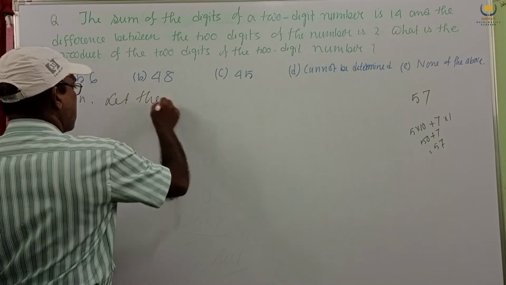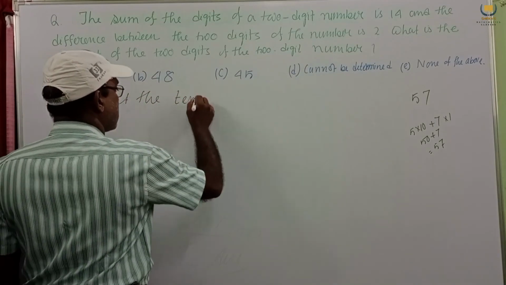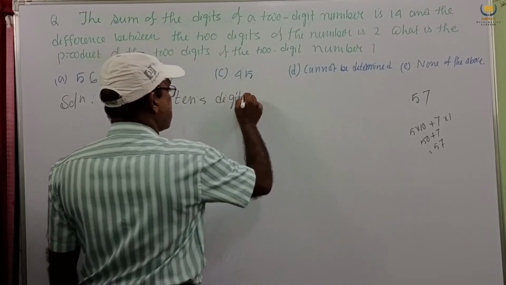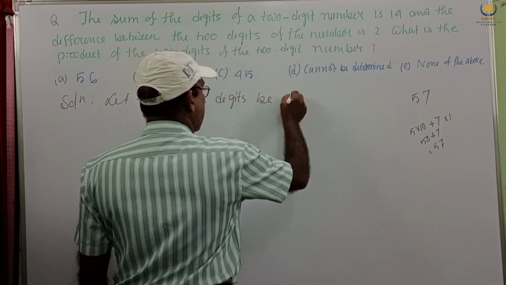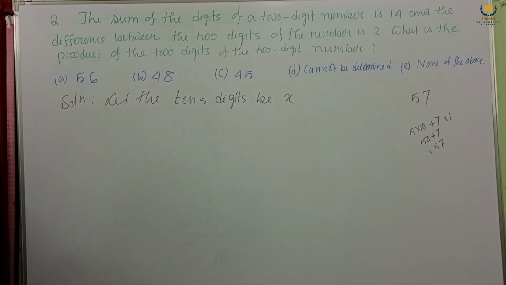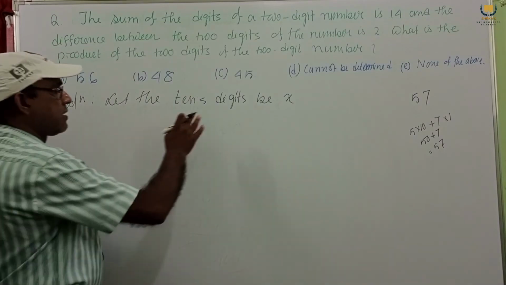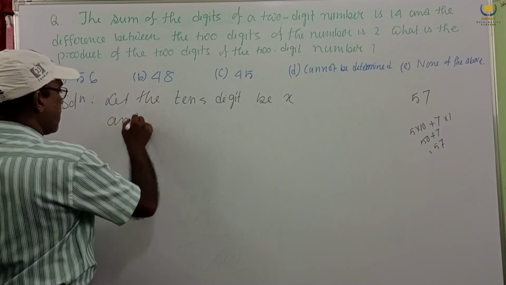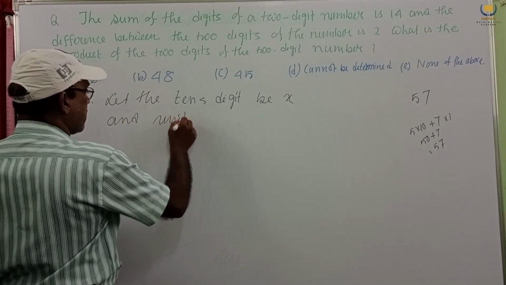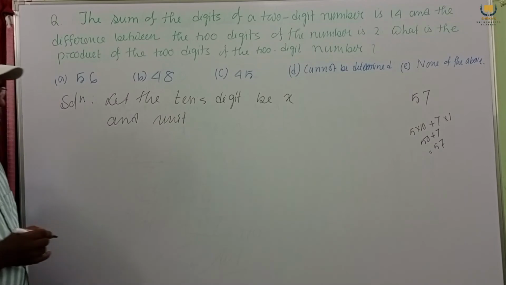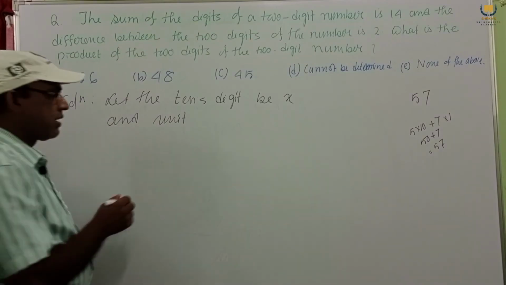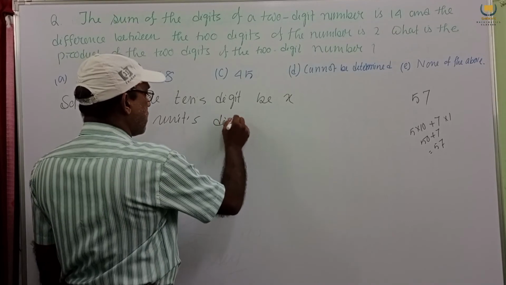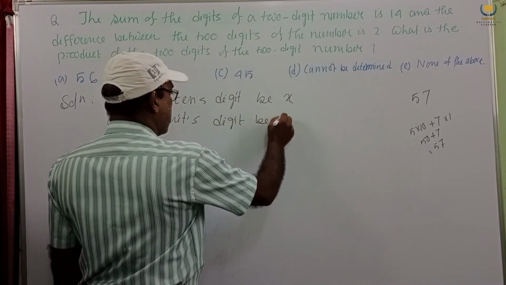Now for the two-digit number, first we consider, let the tens digit be x and units digit be y.